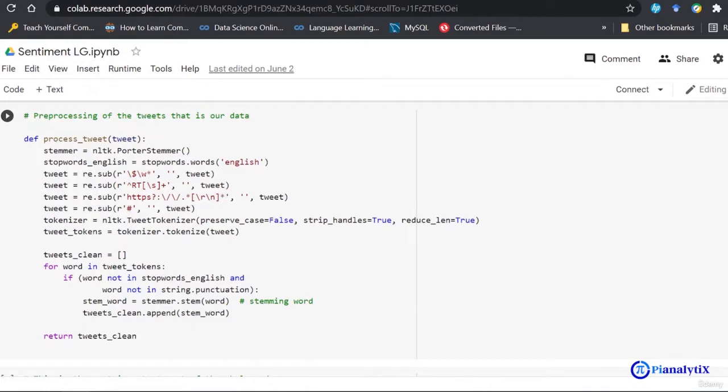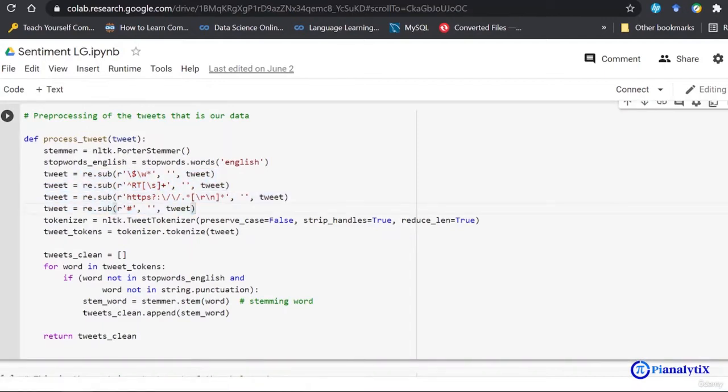I've built a function named process_tweet, which does three things simultaneously so that I'm able to pre-process my text data. First of all, you can see I'm using the re library and using the sub function. The sub function looks for strings and removes the unwanted part. Let's say the text data has numbers, special symbols, or URLs present in it, since they are tweets. We are removing all of that. And lastly you can see a basic example of how I am removing the hash symbol.